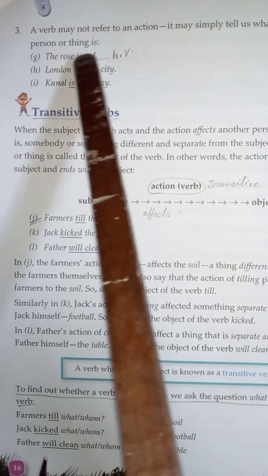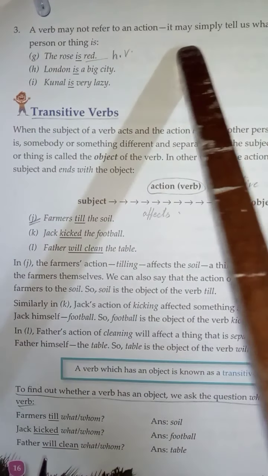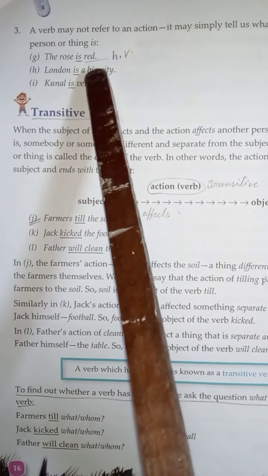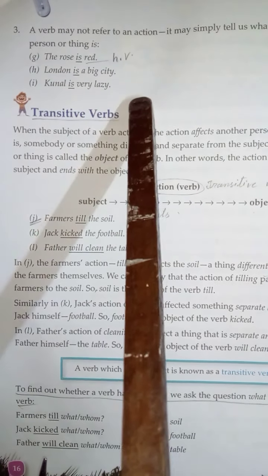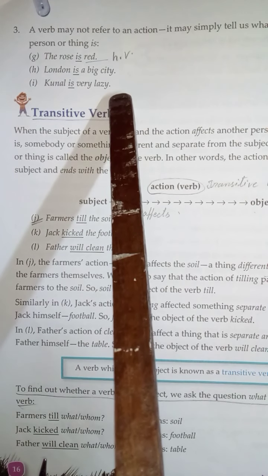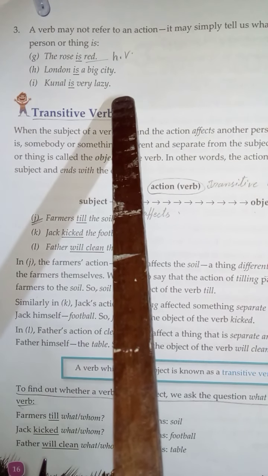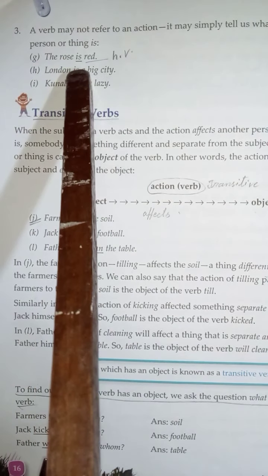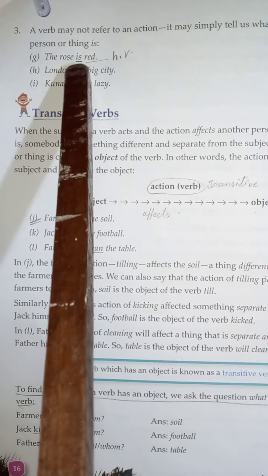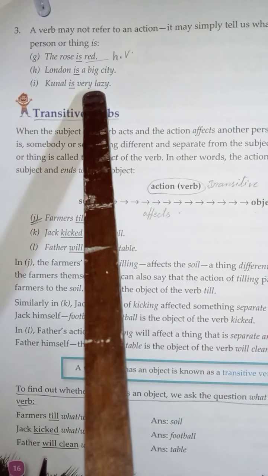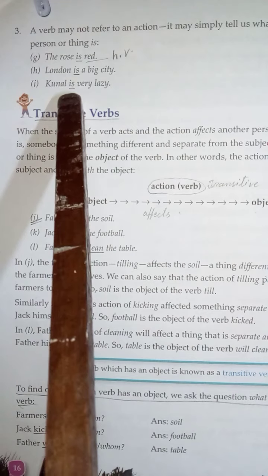Here, a verb may not refer to an action. It may simply tell us what a person or thing is. So verb is an action, already you know about this. Verb is an action, but sometimes a helping verb is needed in a sentence. Here you can see, the rose is red. Is here, that is a helping verb. London is a big city. Is again, it is a helping verb.